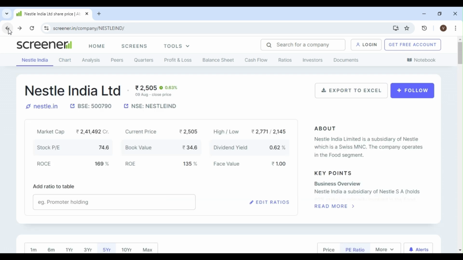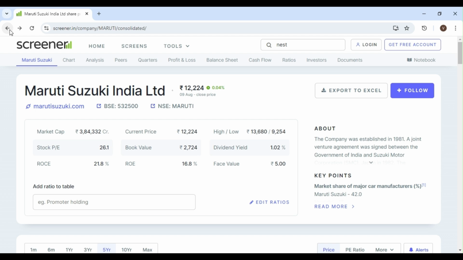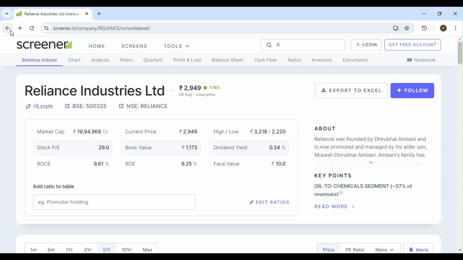Now we have seen Maruti, L&T and the 4 stocks. In that way, based on the EPS and the PE ratio, whether it is highly valued or low PE, in that way we can analyze the stock and take a decision before purchasing. This is one of the methods. It is not the concrete method. It is one of the methods to pick the stocks, and we will track these 4 stocks.